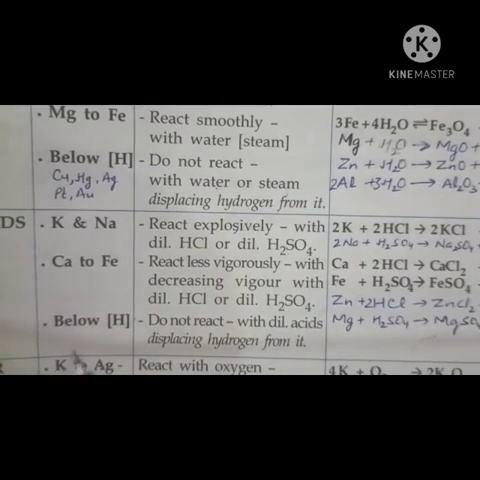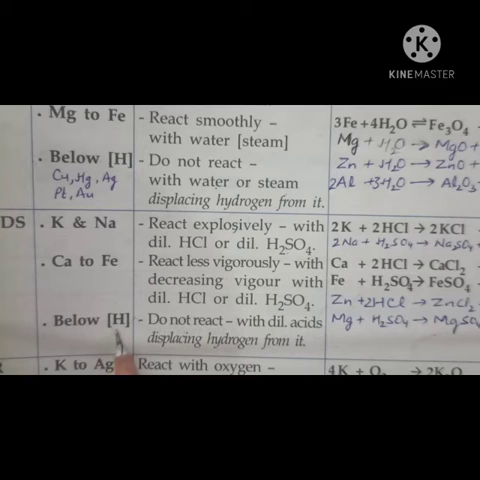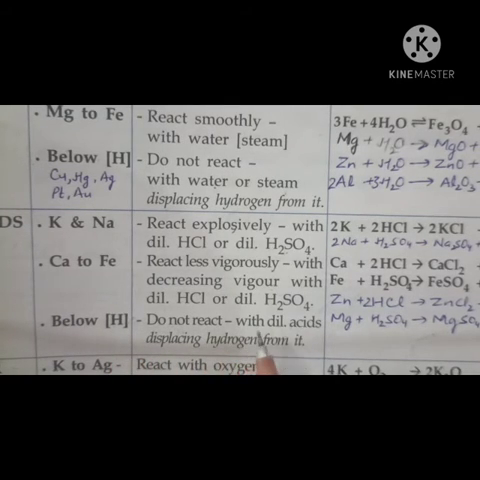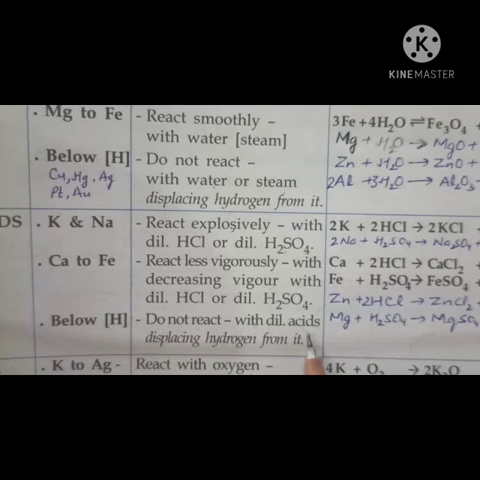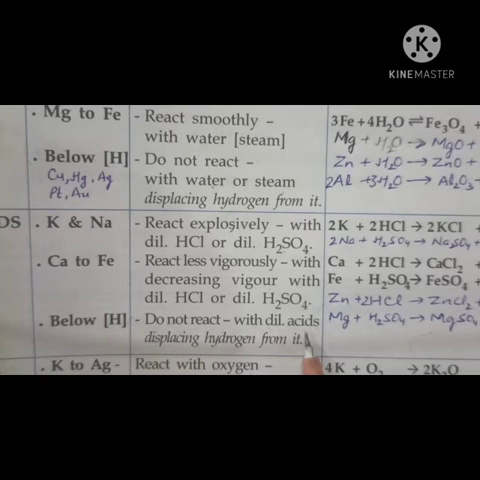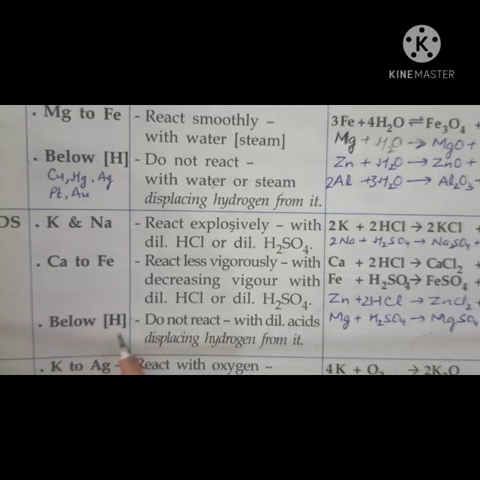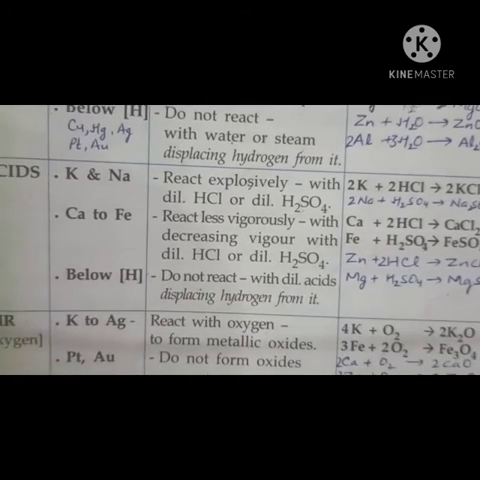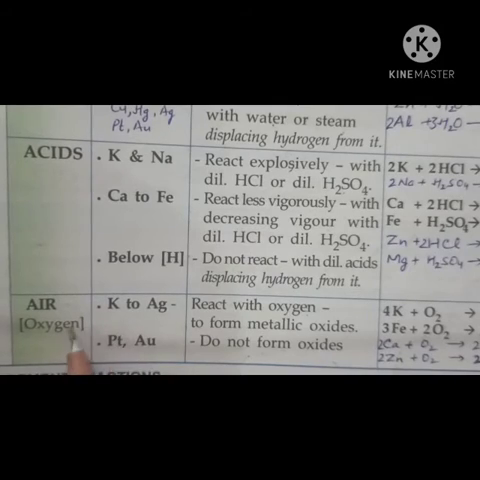But the metals which are below hydrogen, that is your copper, mercury, silver, do not react with dilute acids. So a question may come: name a metal which does not react with acids. That is your what? Copper. Either you can write copper or mercury or silver. Right? Now next is your reactions of metals with air or oxygen.